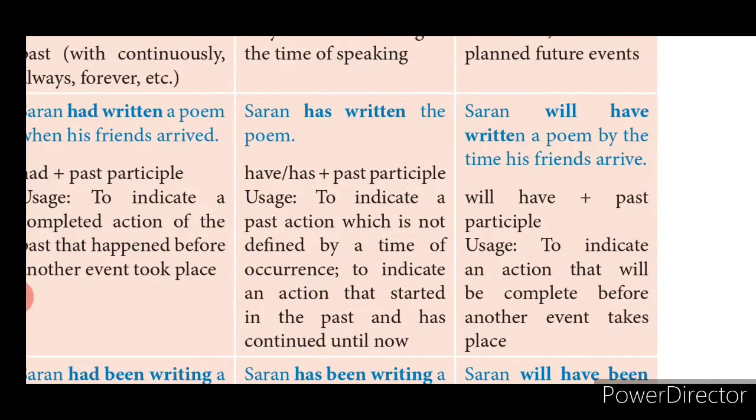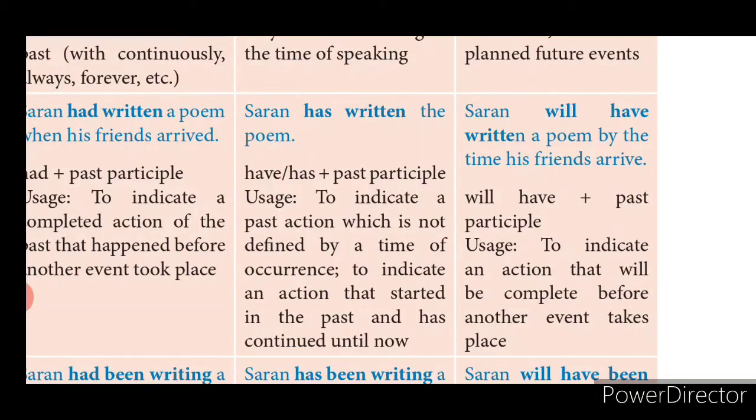Will have plus past participle. Usage: to indicate an action that will be complete before another event takes place.